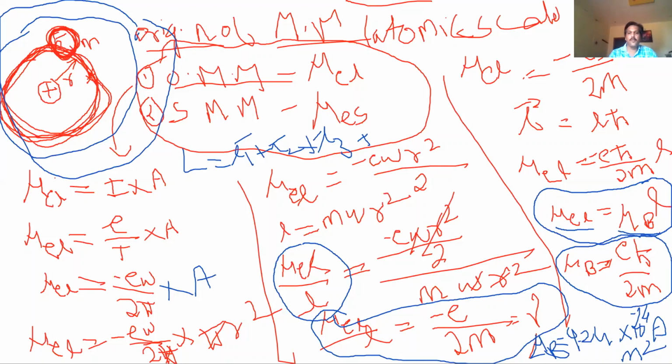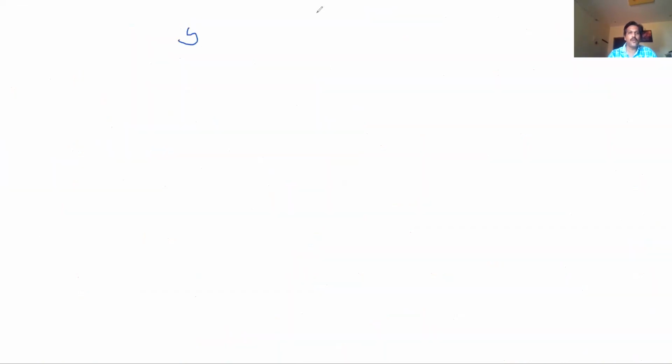So we go for the spin magnetic moment. Please note down. Take pen and paper and note down. So we go for spin. The second one is called the spin magnetic moment.